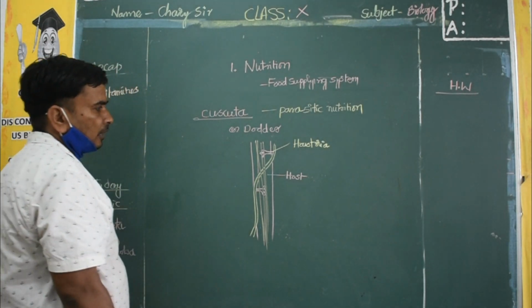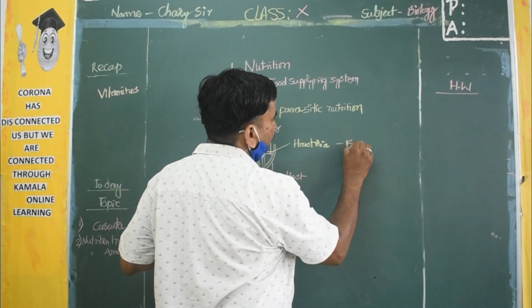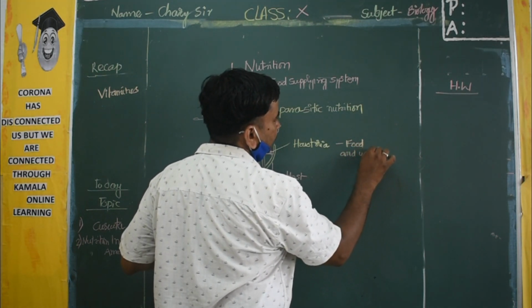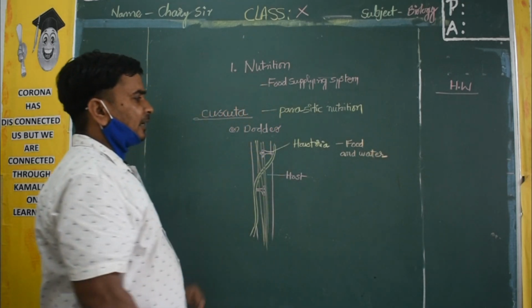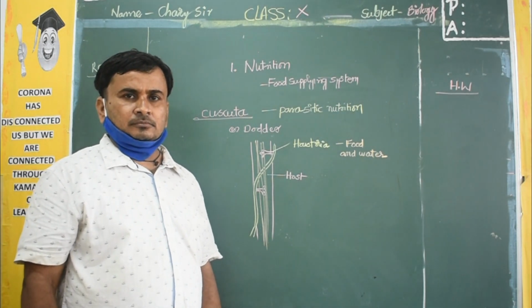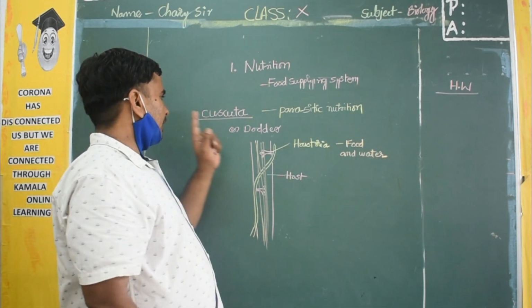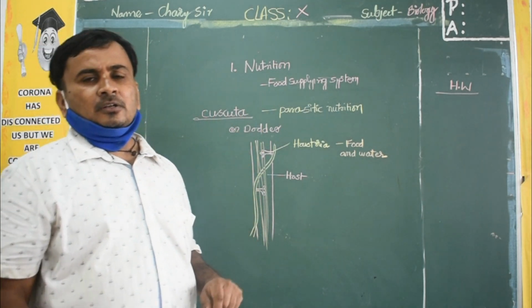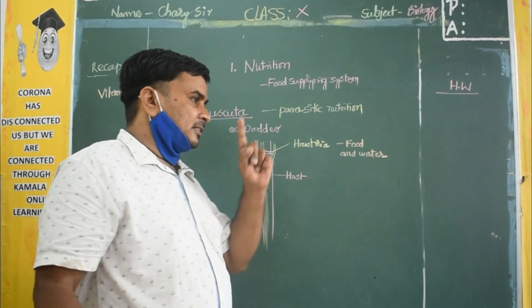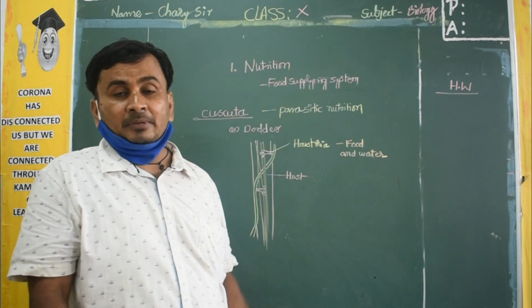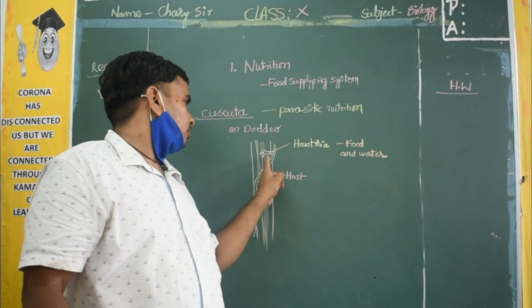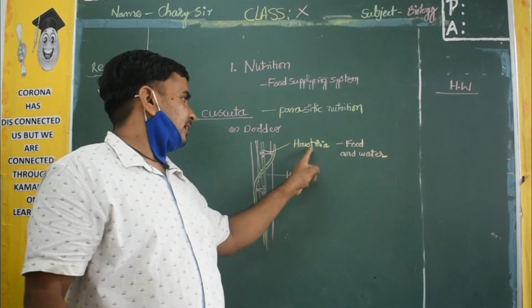What will the Haustoria take? Haustoria will take food and water from the host plant. Listen, Cuscuta or Doda is a thread-like structure. They don't have leaves, roots or branches. It is a single structure that rotates around the body of big plants. While rotating, the finger-like projections enter into the host plant and take the food and water.